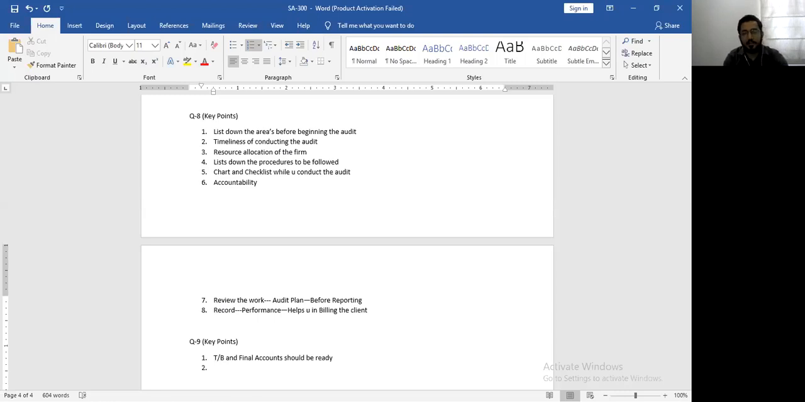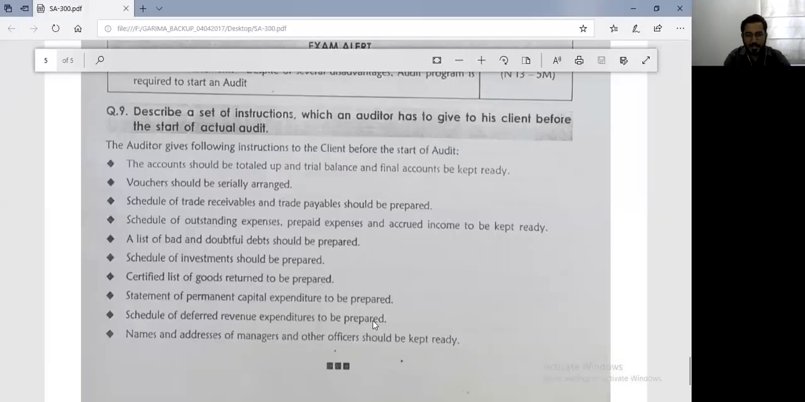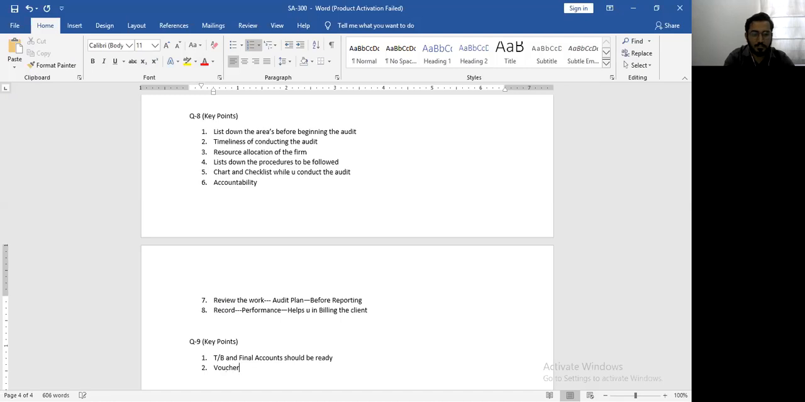ऐसा नहीं चलेगा कि ट्रायल बैलेंस टैली नहीं हो रहा तो छोड़ दो, कल ऑडिटर आके करेगा. That's not our responsibility. That's your first point, that trial balance and account should be ready. Second, all your vouchers should be arranged serially, right?